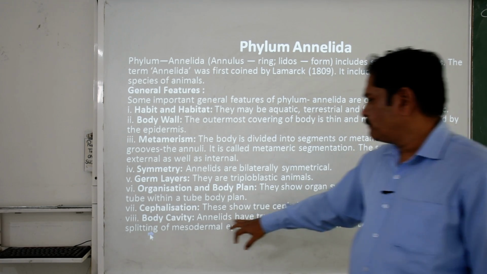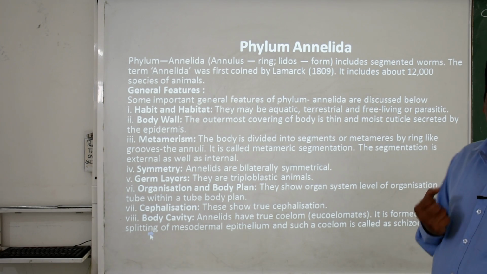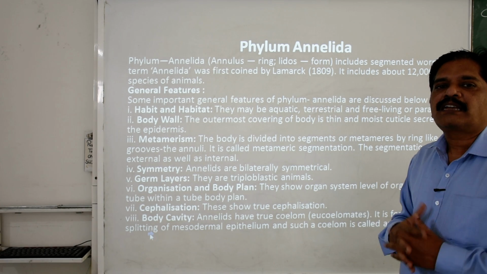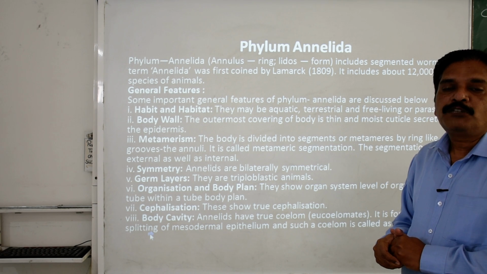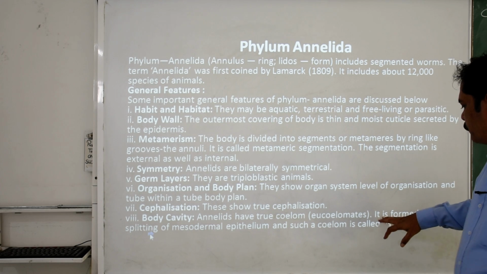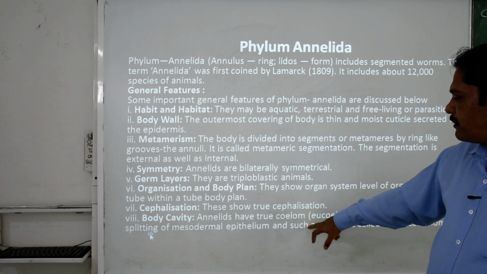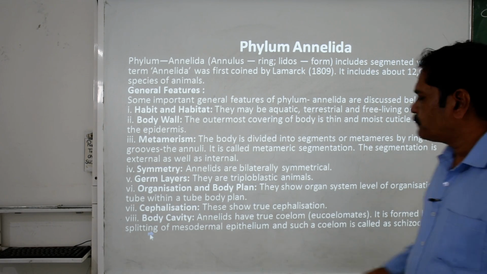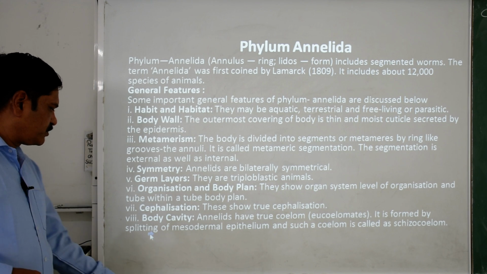Okay, then the body cavity: the animals have a true coelom. They are eucoelomates in nature. That means their inner cavity is fully and properly lined by mesoderm. Now the peritoneal layer is formed by the splitting of the mesodermal epithelium, and such a coelom is called a schizocoelom. Okay, so these are the general features.